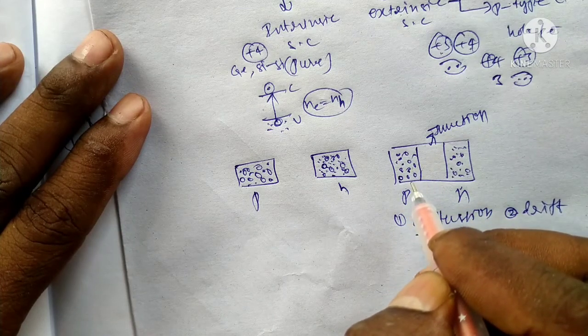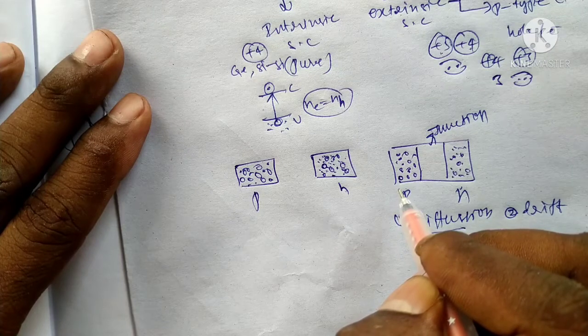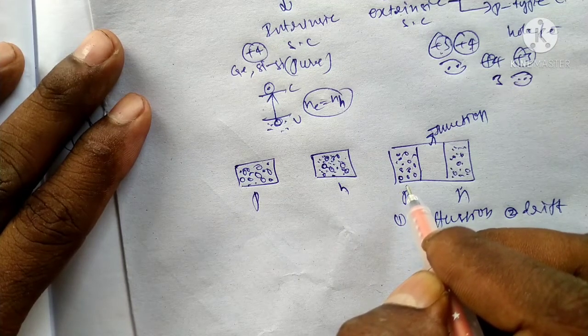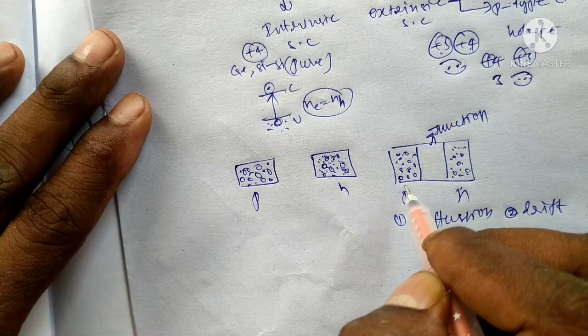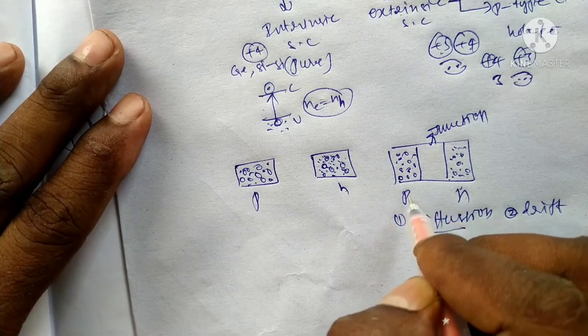When we form a junction, there is a concentration gradient across the junction. Holes diffuse from the p side to the n side, because of the concentration gradient of the majority charge carriers.